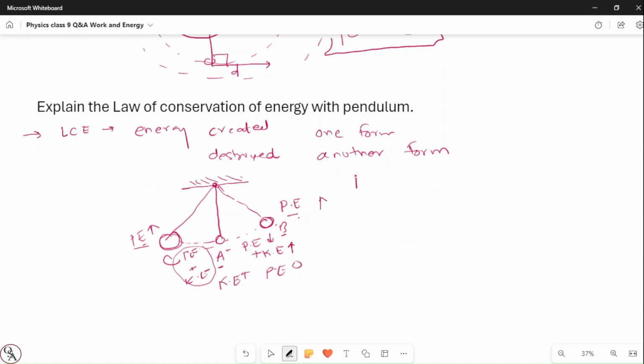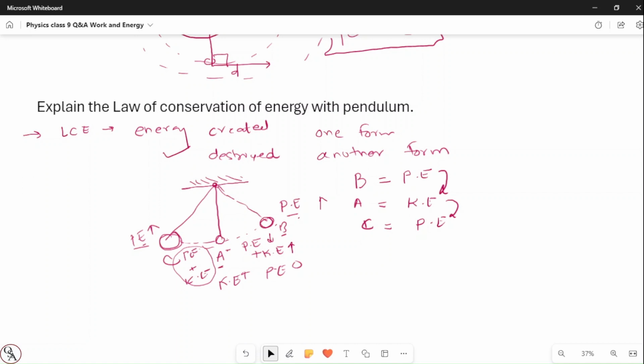If you look at point B, it has potential energy. Then when the bob reaches A, it has kinetic energy, and when it reaches C, it again has potential energy. So energy is only getting converted, but not created. And this proves the law of conservation: energy is neither created nor destroyed, but is only converted from one form to another form.